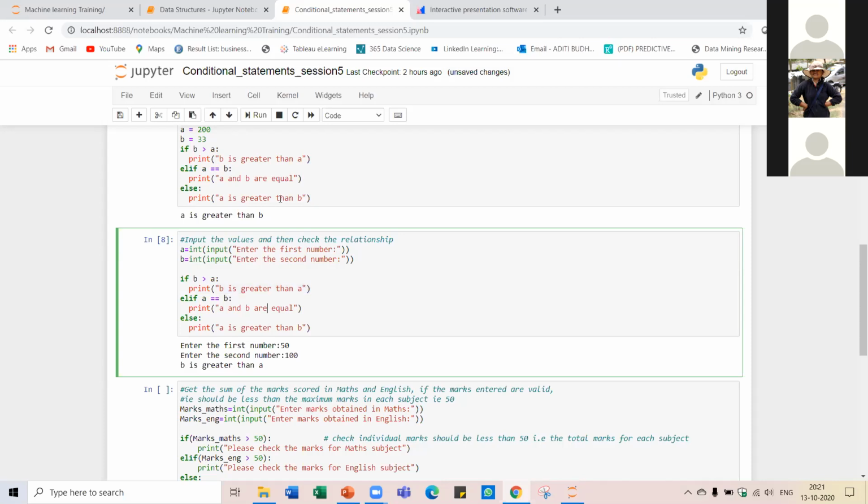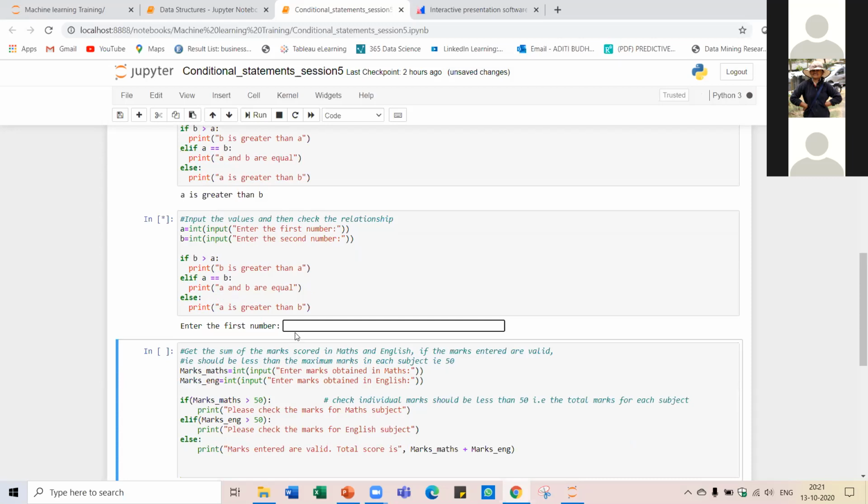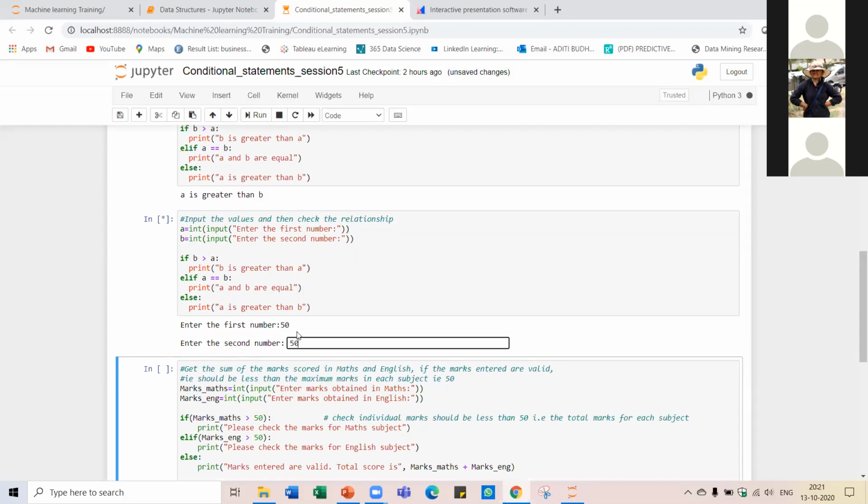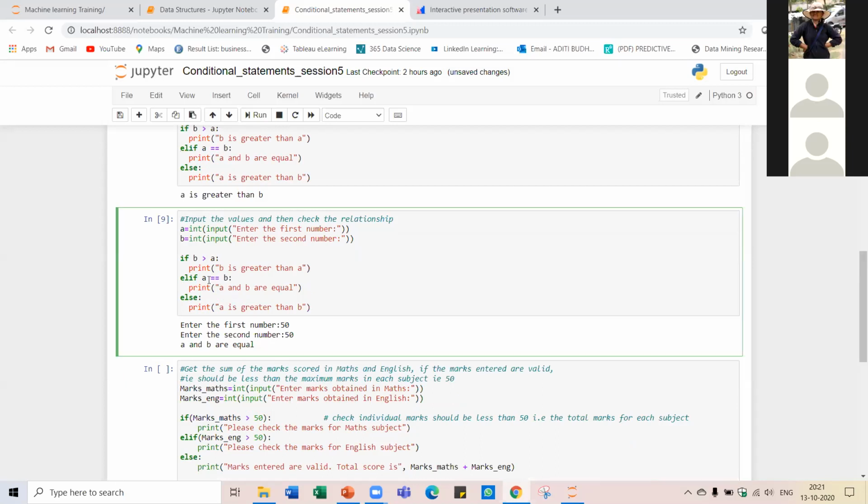Now let us run this again and change the values of A and B. Let's say I want my first number as 50 and the second number is also 50. Then see, it will give you the output as A and B are equal. Because here it will check if A and B are equal, and this condition will be true.